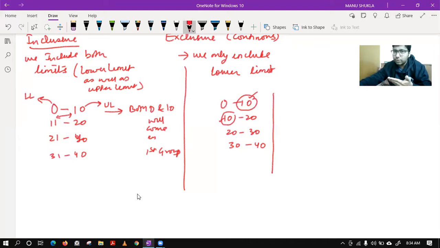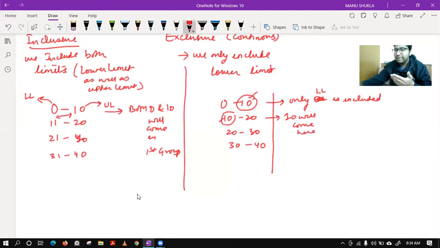This is a continuous one. Here only the lower limit is included. So 10 will come here. 10 will not come in the first one. This is your exclusive one. You are excluding the upper limits.